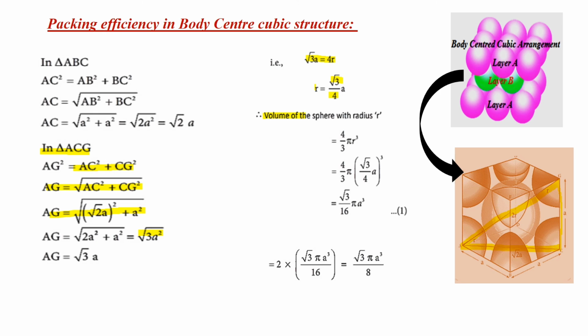And now the volume of a sphere with radius R is equal to 4 upon 3 pi R cube. Now calculate the volume of the sphere with radius under root 3 upon 4 A, which is under root 3 pi A cube upon 16, and the volume of the sphere is equal to under root 3 pi A cube upon 8.